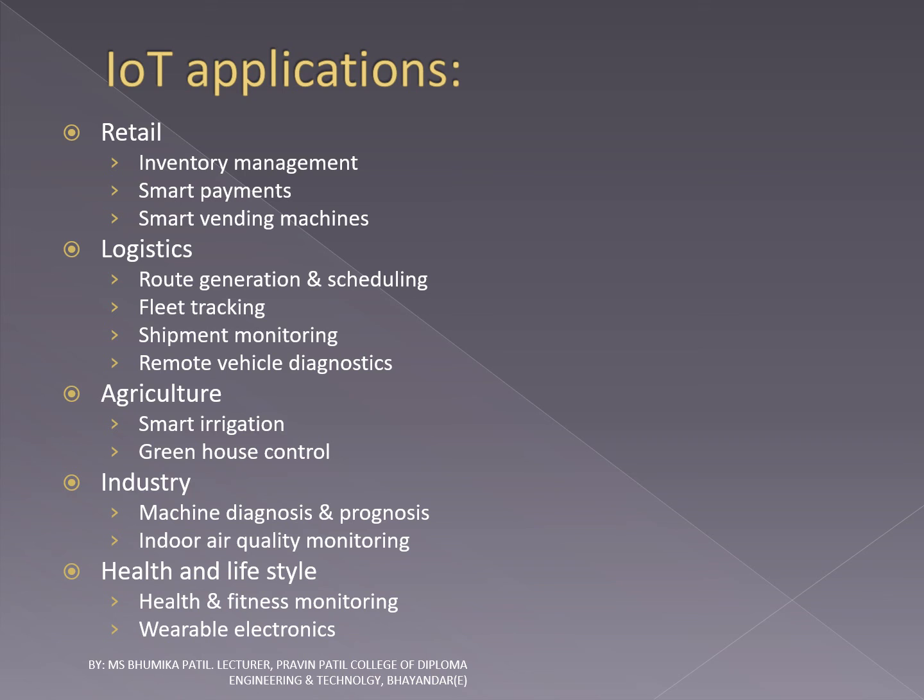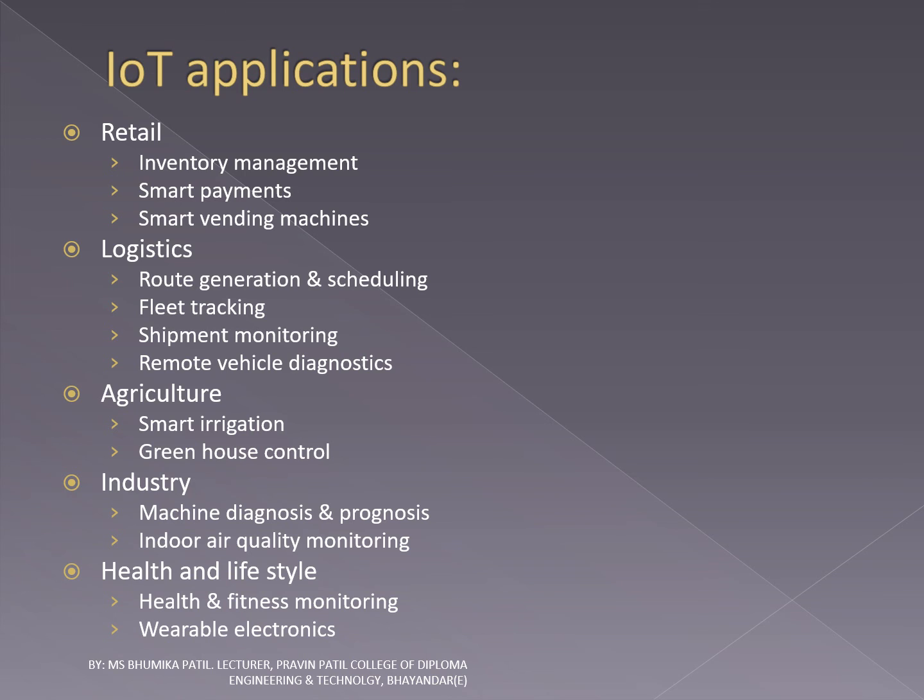Route generation and scheduling. An IoT-based system backed by the cloud can provide fast response to route generation queries and can be scaled up to serve a large transportation network. Fleet tracking: use GPS to track the location of vehicles in real time.